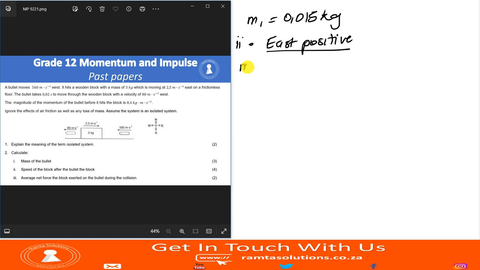So this is m1 v1 initial plus m2 v2 initial equals m1 v1 final plus m2 v2 final. This part was given to us, but notice, guys, momentum is a product of mass and velocity.